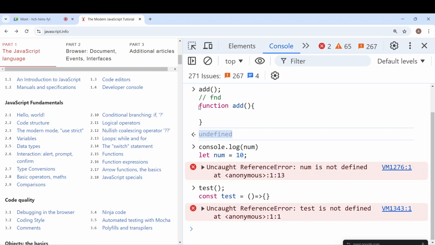So there is a term for calling this function before it is being declared. This is called hoisting. Same concept is there in variables also.